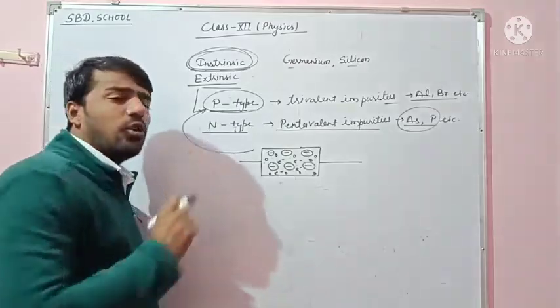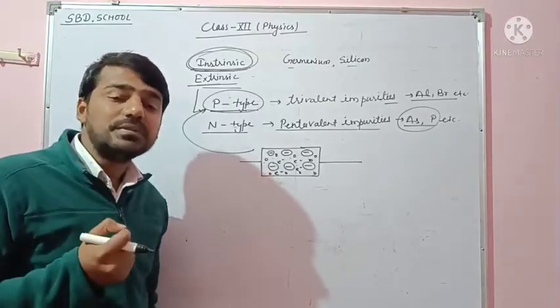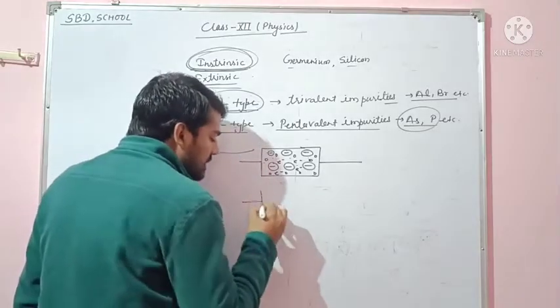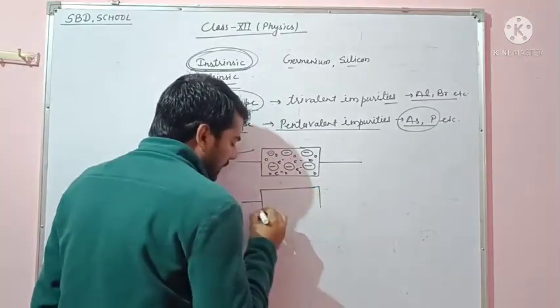This is the symbol of an n-type semiconductor.